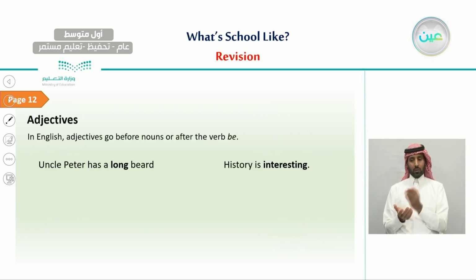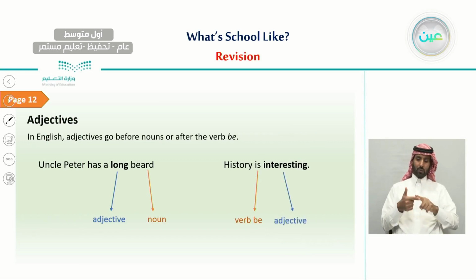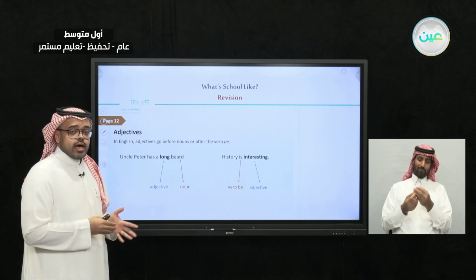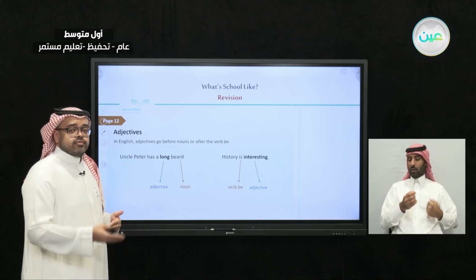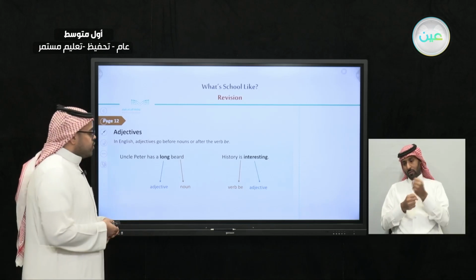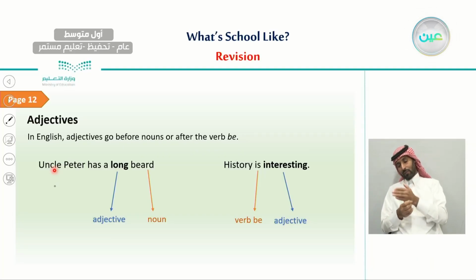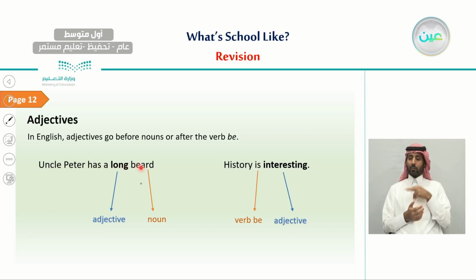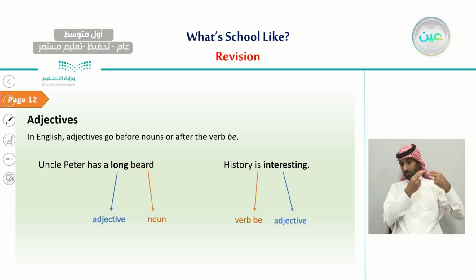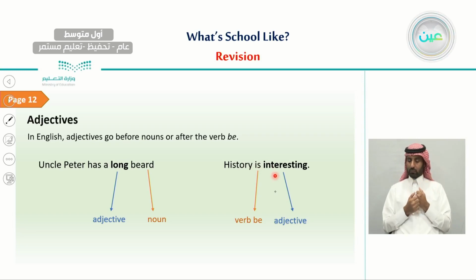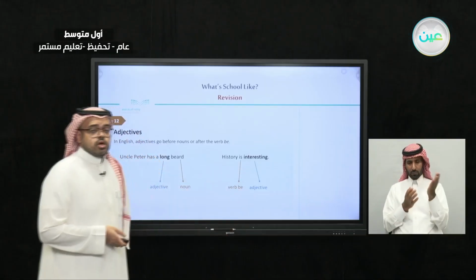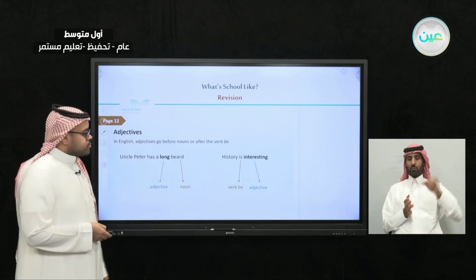And also we have talked about adjectives, and we said we have two kinds of adjectives: adjectives that come before the noun, and adjectives that come after the verb to be. For example, one of the adjectives that comes before a noun, this one, Uncle Peter has a long beard. The adjective is long and the noun is beard. And the second one, history is interesting. So interesting here is an adjective that comes after the verb to be, which in this case is is.